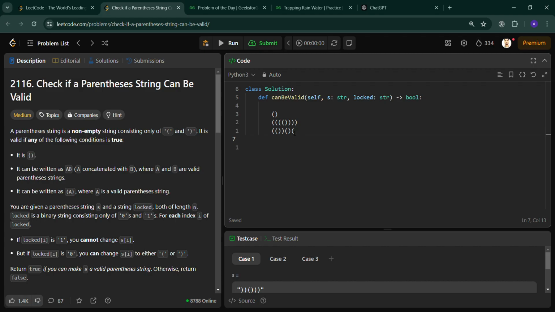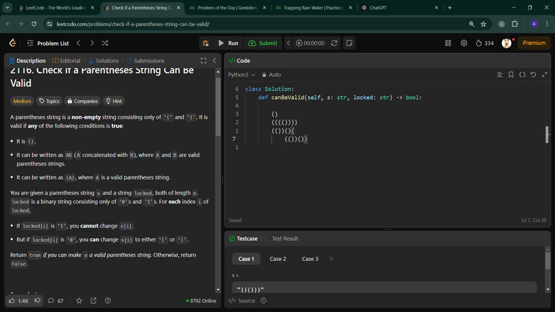Equal number of open brackets and close brackets, and they must be in order. For example, this will be correct, but if we only do this, then it is not correct, because the open and close brackets should be the same number and in the correct order. So let's start solving this problem.